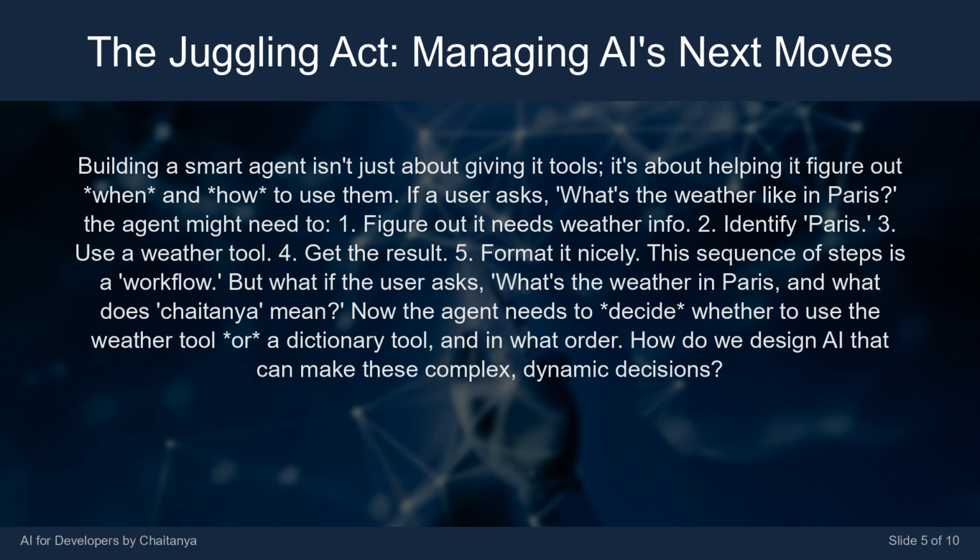But what if the user asks, "What's the weather in Paris? And what does Chaitanya mean?" Now the agent needs to decide whether to use the weather tool or a dictionary tool, and in what order. How do we design AI that can make these complex, dynamic decisions?